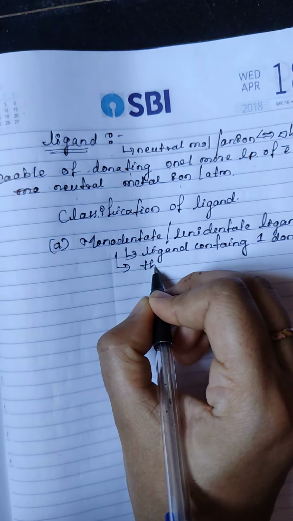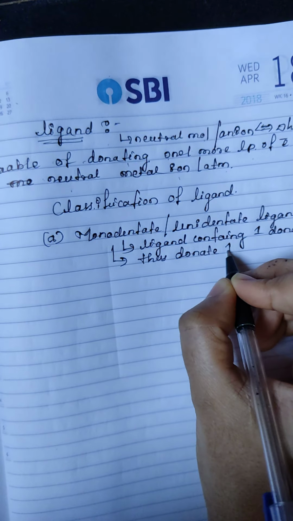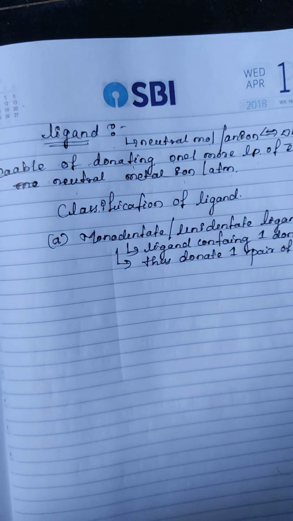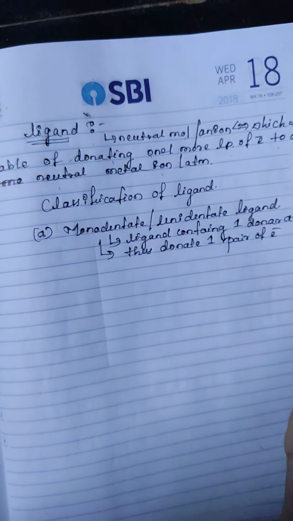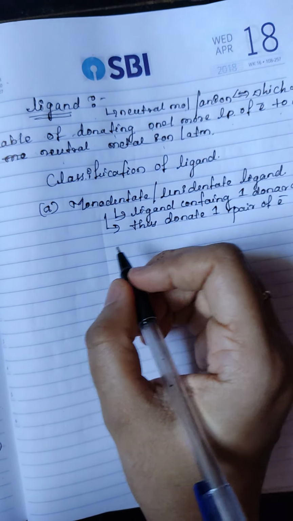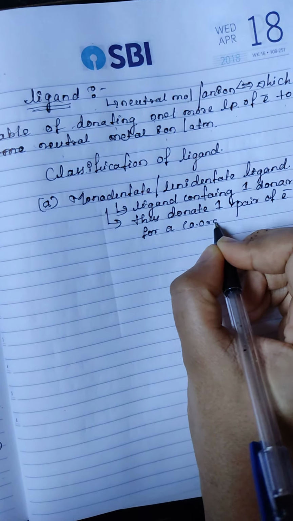It donates one pair of electrons to a coordinate metal ion.